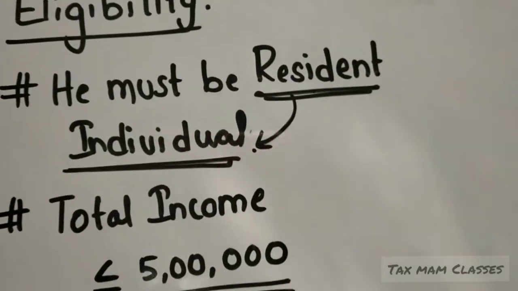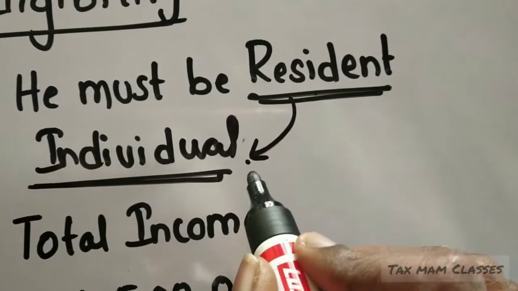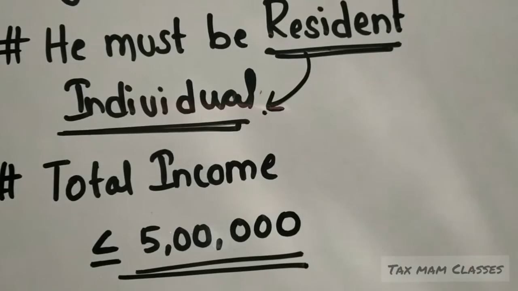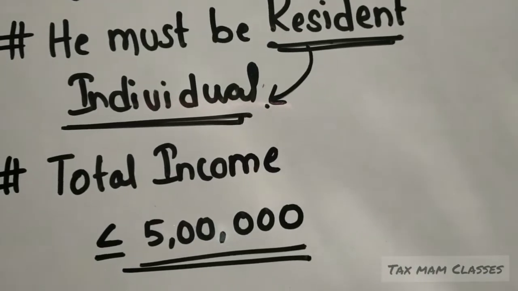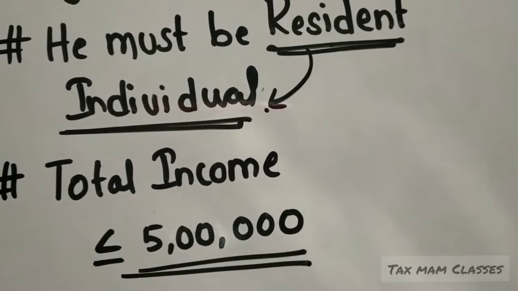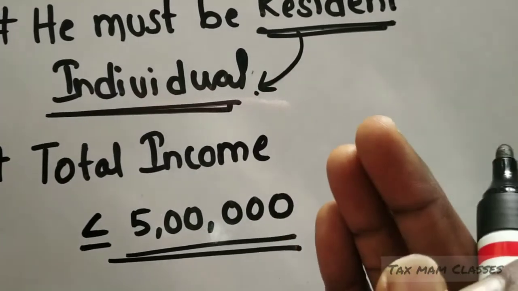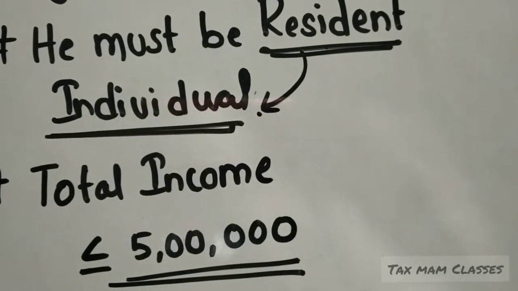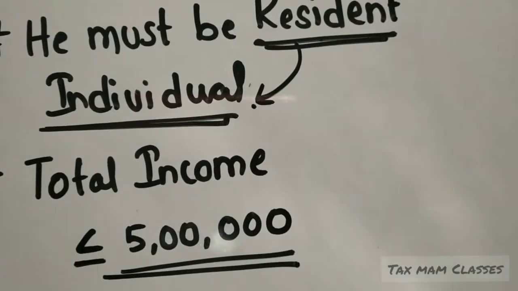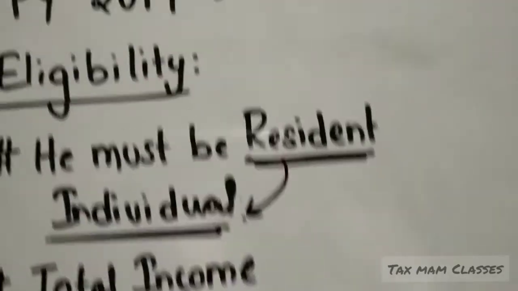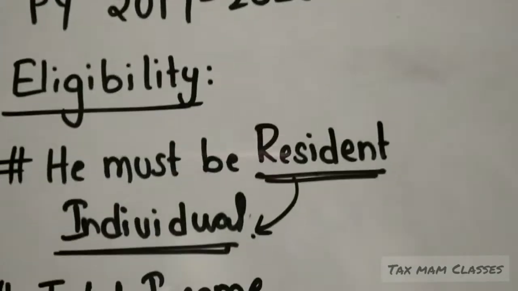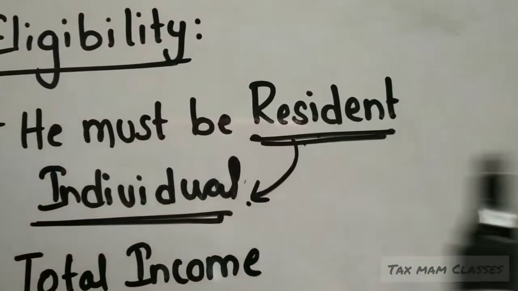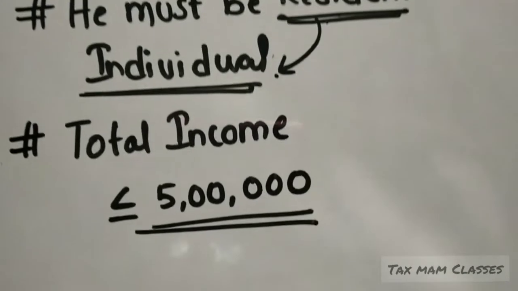And what are the conditions? He must be a resident and the person must be an individual. As we know, the definition of person according to the income tax, described under section 2 subsection 31, includes individual, HUF, company, partnership, LLP; everyone is included under the name person, and everyone is liable to pay tax to the government. But this rebate is eligible only for an individual, and that individual should be a resident.